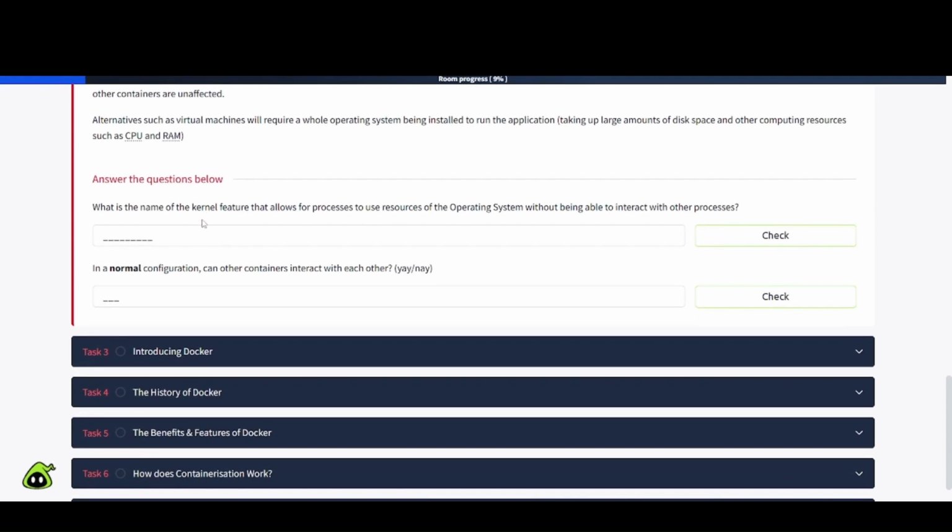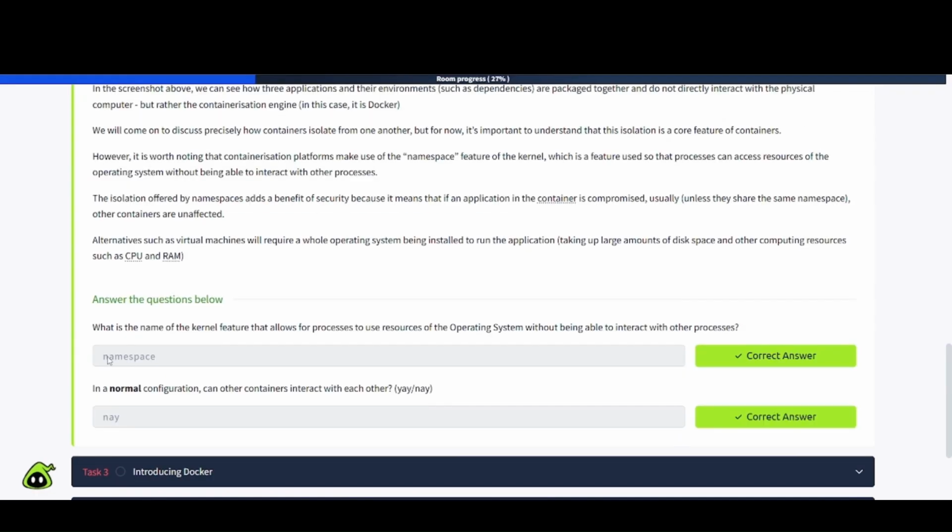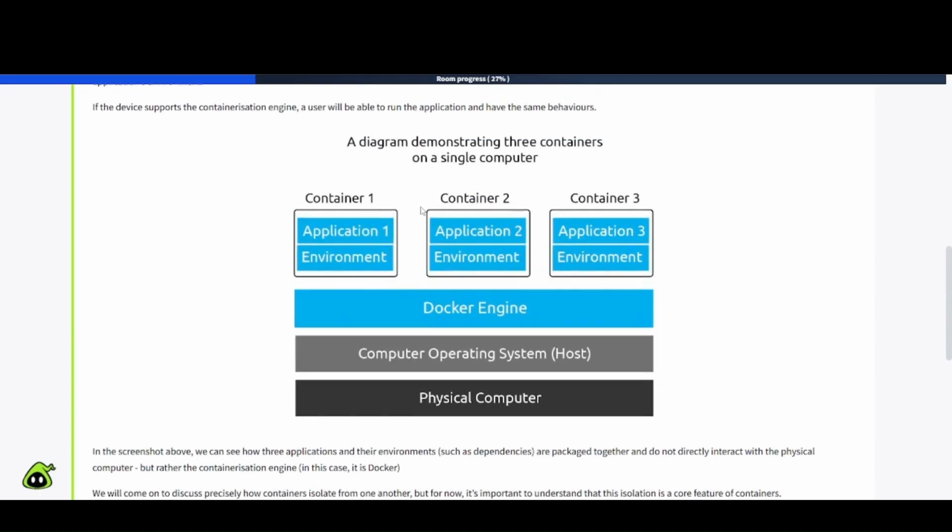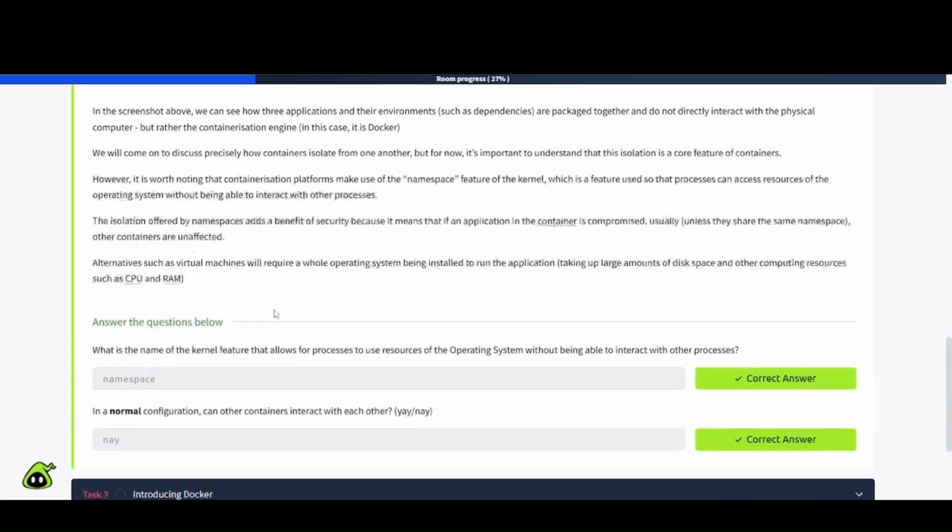Okay, we have a couple questions here. Let's see here. What is the name of the kernel feature that allows for processes to use resources of the operating system without being able to interact with other processes? And this is going to be namespace. As we can see up here, platforms make use of the namespace feature of the kernel. Next one, in a normal configuration, can other containers interact with each other? Well, that's going to be no, because you can see that they are isolated from each other, right?